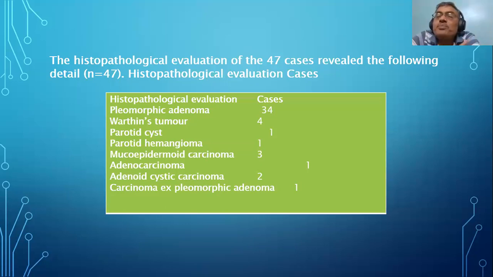Second point: most of the benign tumors are pleomorphic adenoma. So what is the significance of that? It means that superficial parotidectomy is the minimum surgery. Otherwise, if you consider it benign and do only an excision biopsy, it can recur, and recurrence will be very bad.